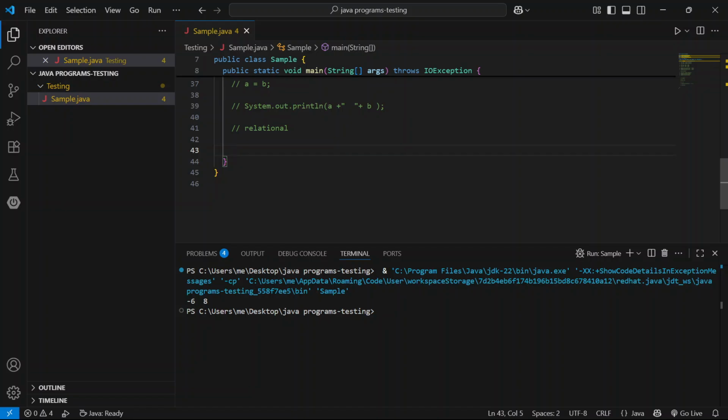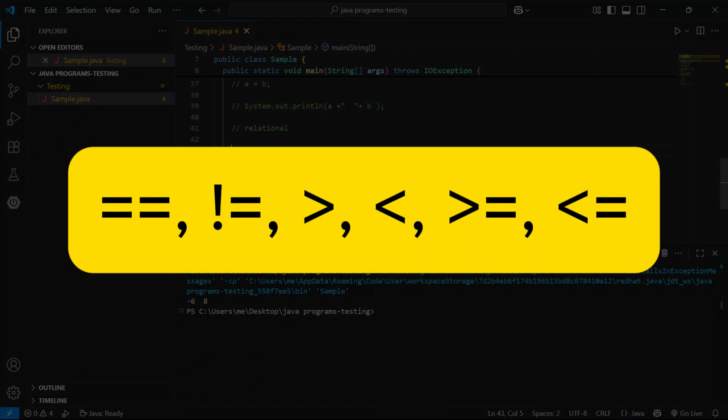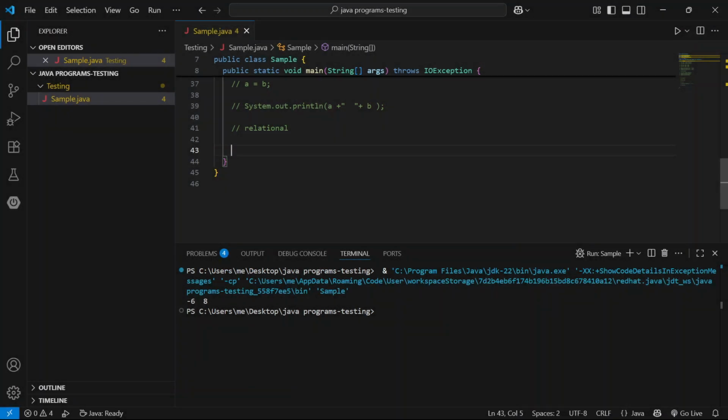Relational operators are used to compare data. They return true or false. Operators like equal to, not equal to, greater than, less than, greater than or equal, less than or equal. Here a equal to 3, b equal to 7.